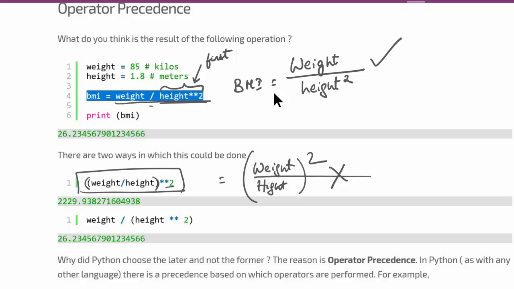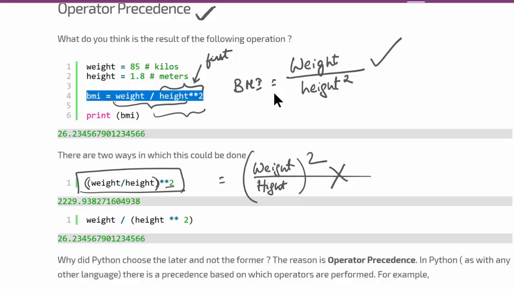We are not telling which operation should be done first, whether this should be done first or whether these two operands should be done first. The reason Python has done it correctly, luckily, is because of a concept called operator precedence.